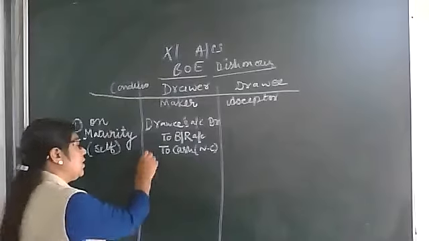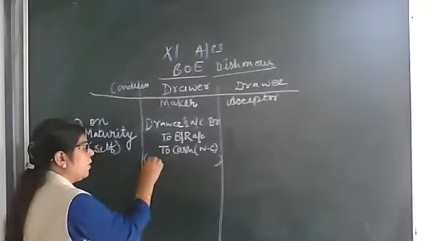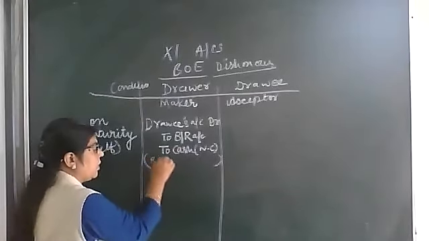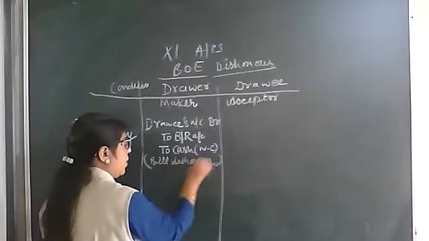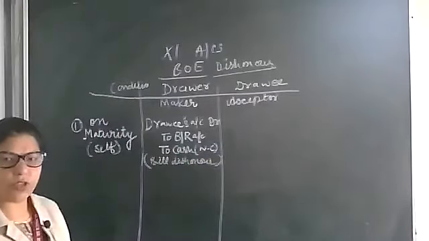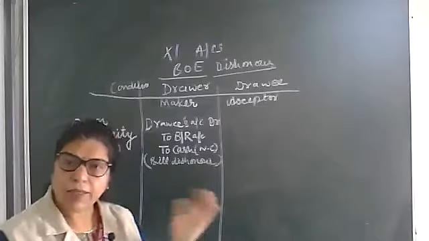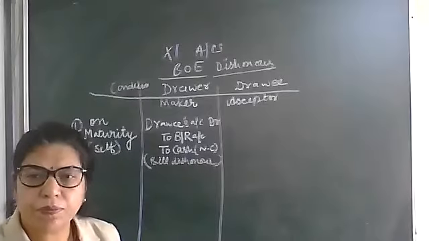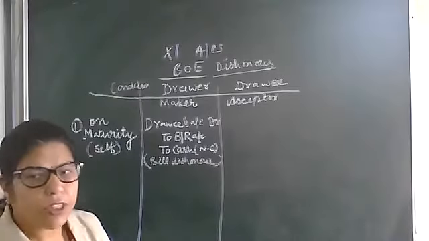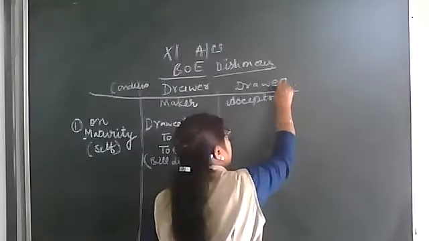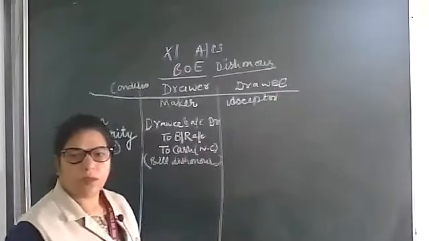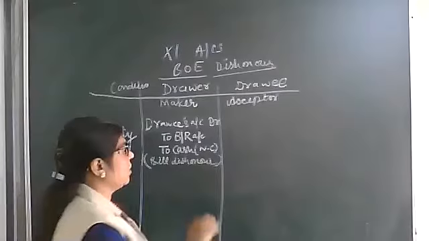See here, the condition is will dishonor. Now the drawee will get the bill back. What will be the entry he will pass? Simple.